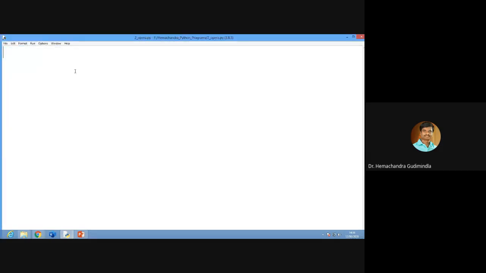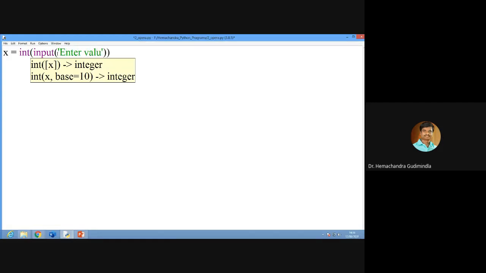Okay, now we will do x is equals to int of input of this one. Whatever you are entering, that's your wish. You can enter or you can leave that blank. No issue with that. Enter value of x.